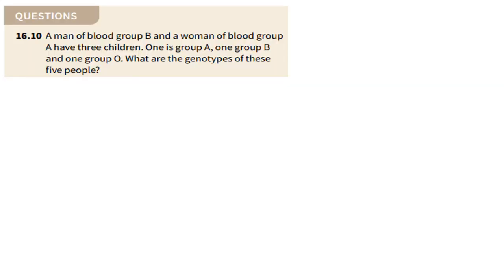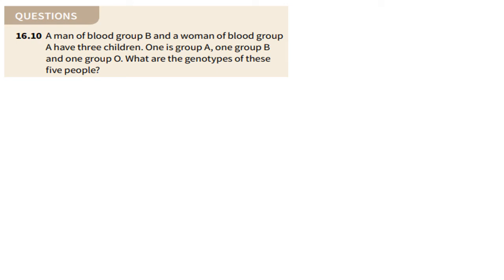So let's look at how that might play out in a question, because I'm sure you're wondering what is going on and why they have subscripts or superscripts. Sometimes we write the alleles that way, and I'll try to do that with this particular question. Here it says a man of blood group B and a woman of blood group A have 3 children. One is group A, one is group B, and one is group O. What are the genotypes of these 5 people?